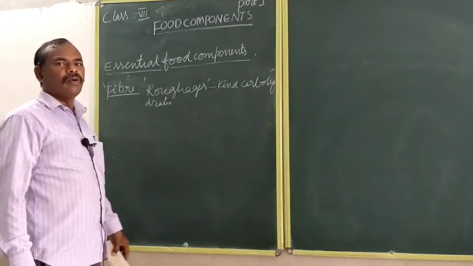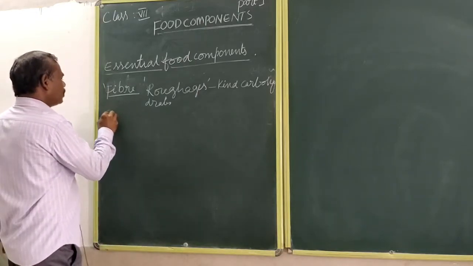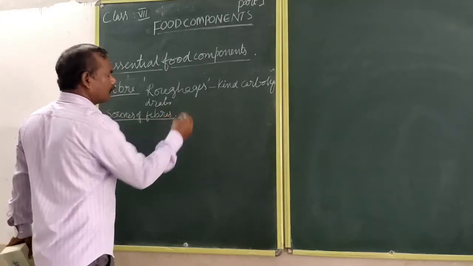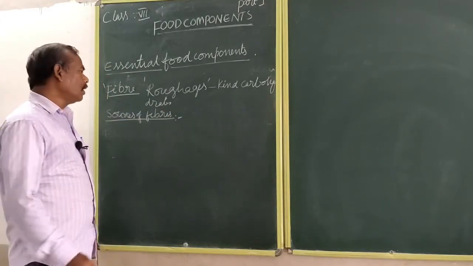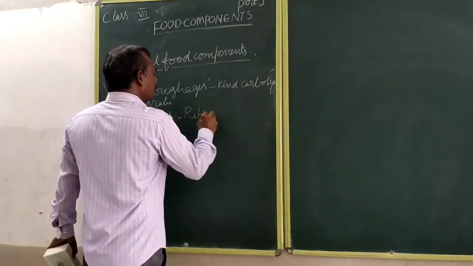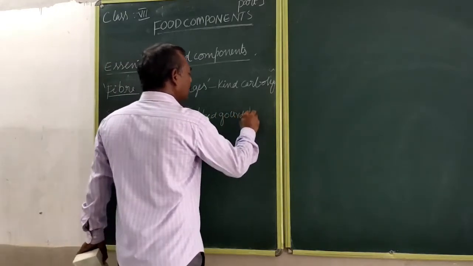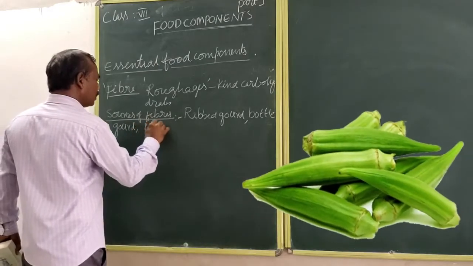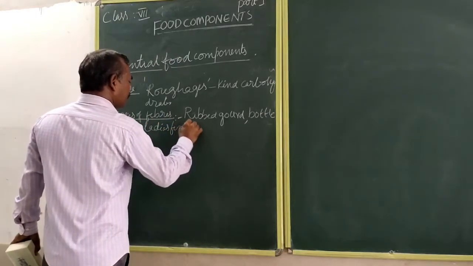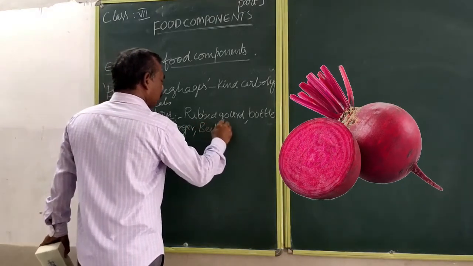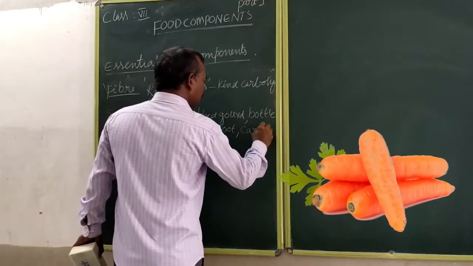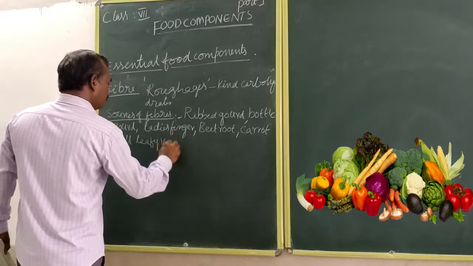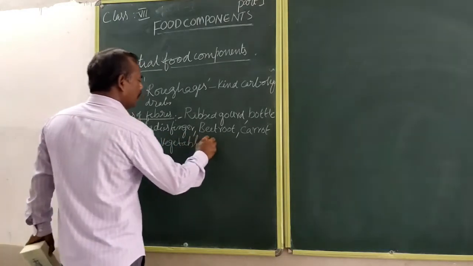What are the sources of fibers? Ribbed gourd, bottle gourd, lady's finger, beetroot, carrot, all leafy vegetables, etc. These are the sources of the